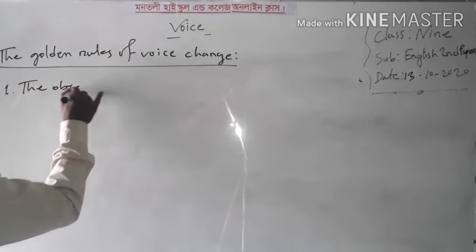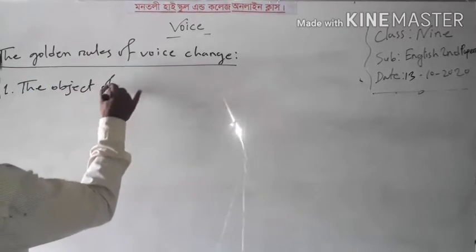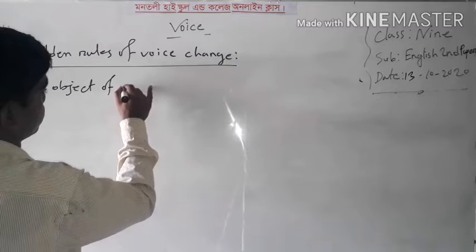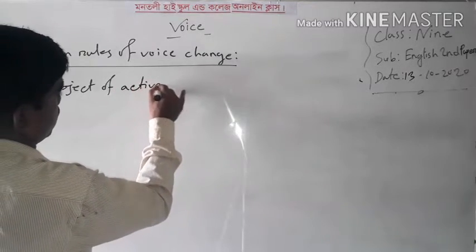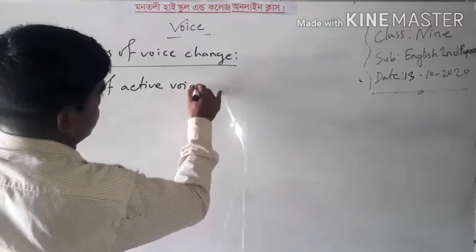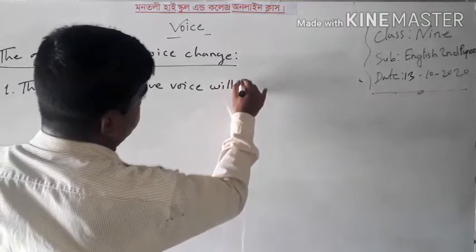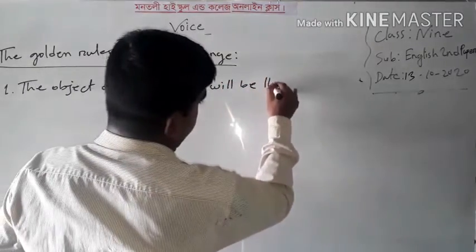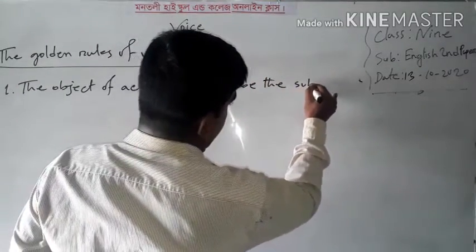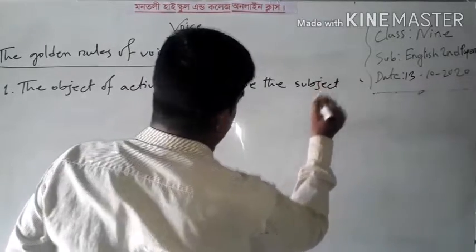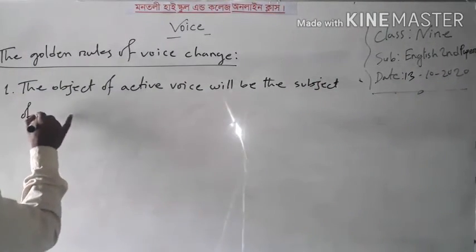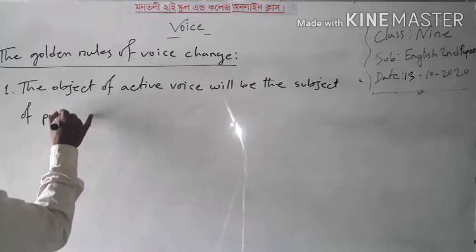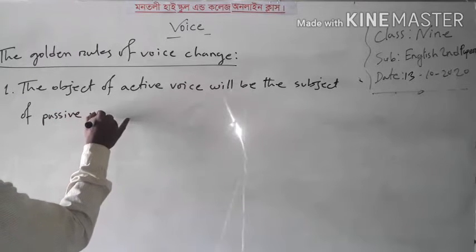Rule 1: The object of active voice will be the subject of passive voice.